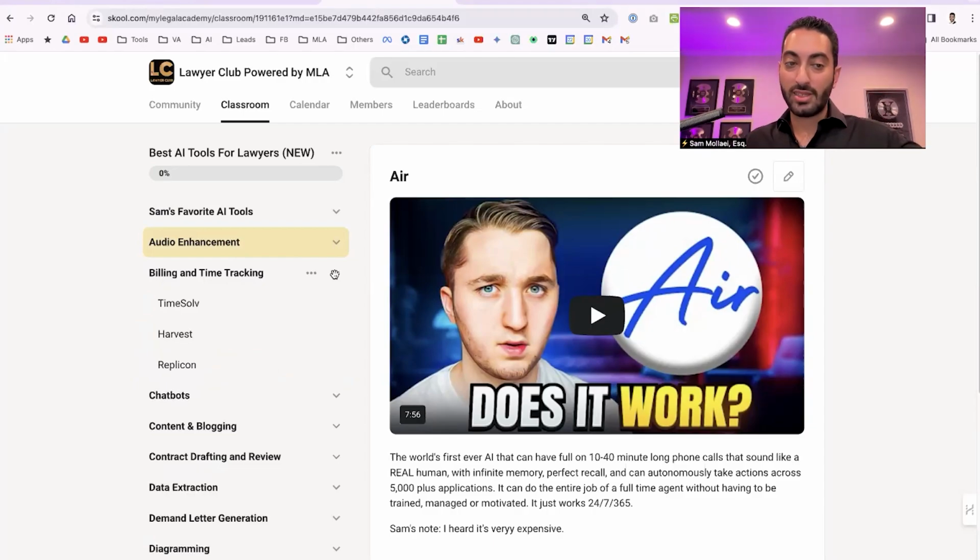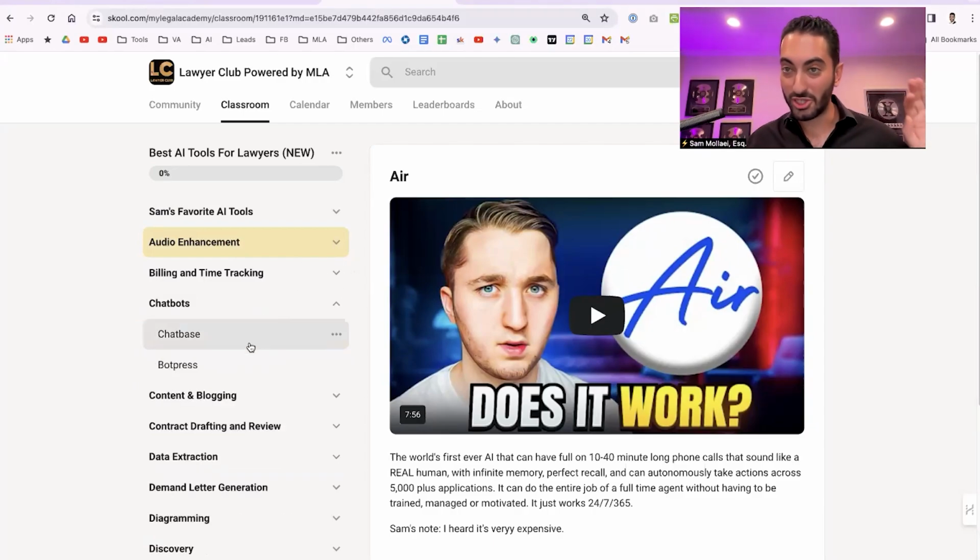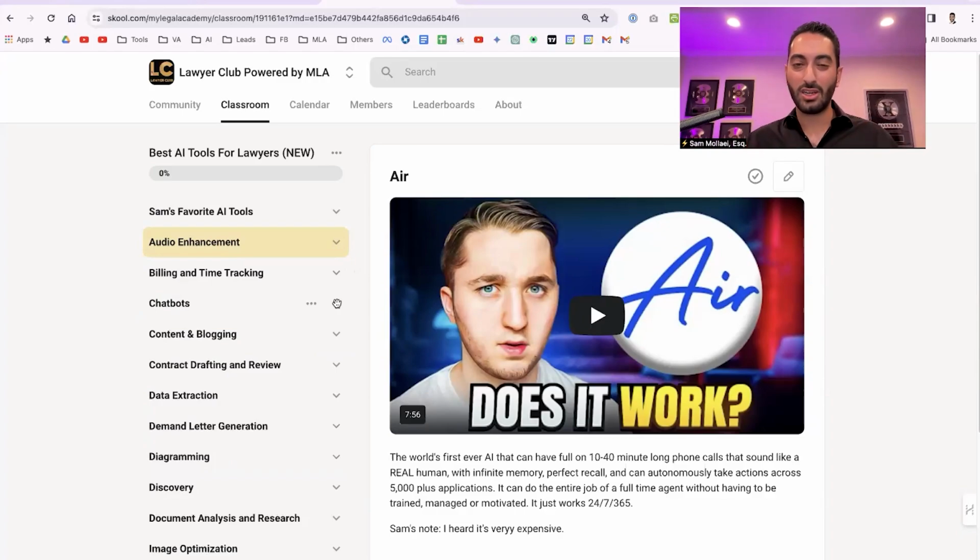Bunch of billing and time tracking tools. I'm not going to go into details. Chatbots. We've explored chatbots since a year ago, especially if you were at our conference. That's usually used for customer service or for chats on your website. I don't think most people need it. It's potentially a good internal tool for your team, but I would say GPTs has replaced the need for a dedicated chatbot, since you could just build it out in ChatGPT.